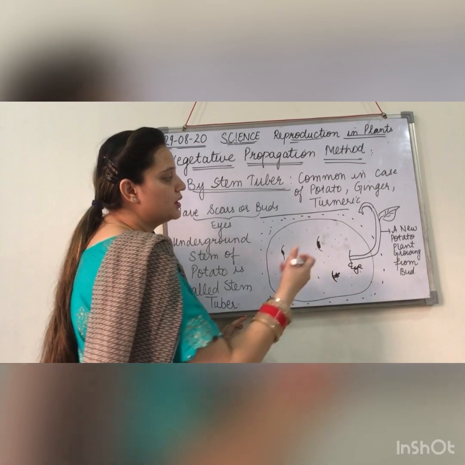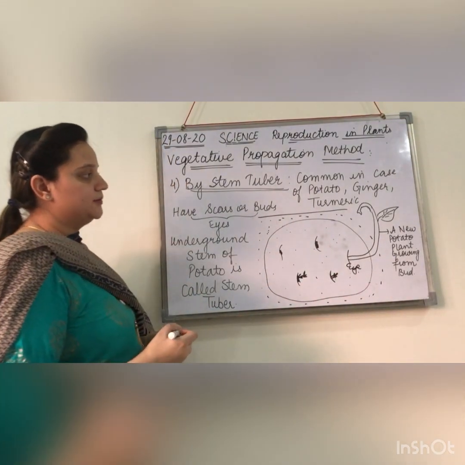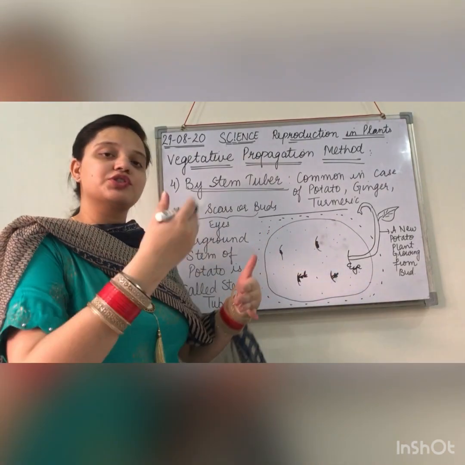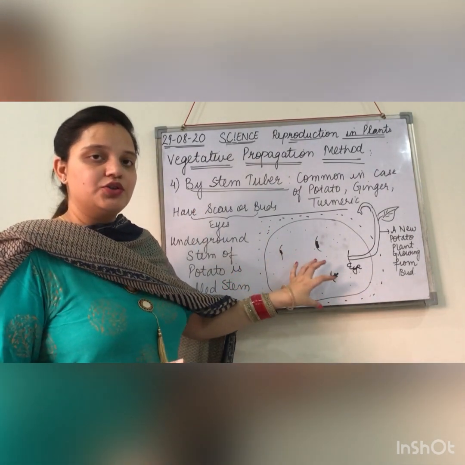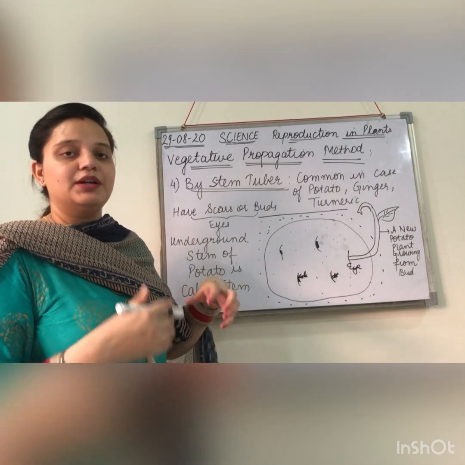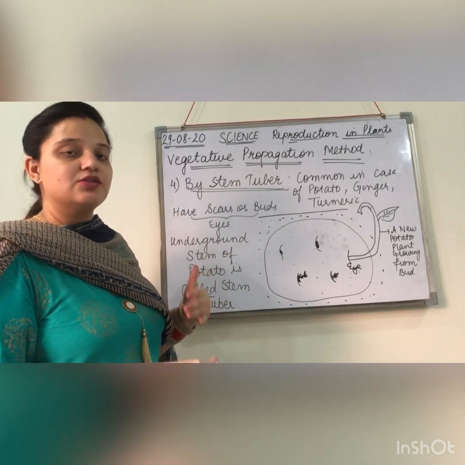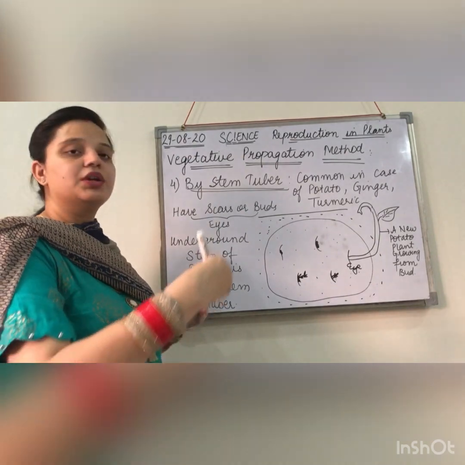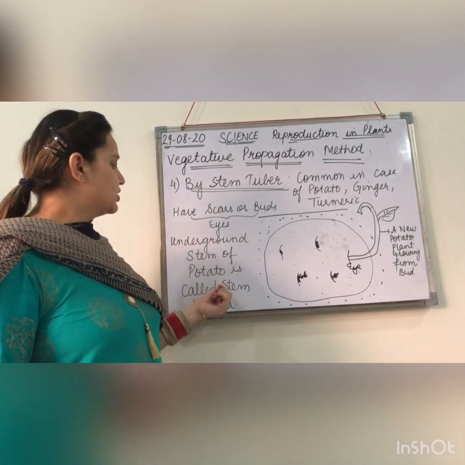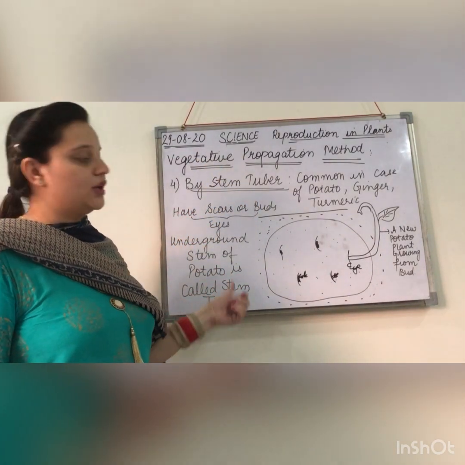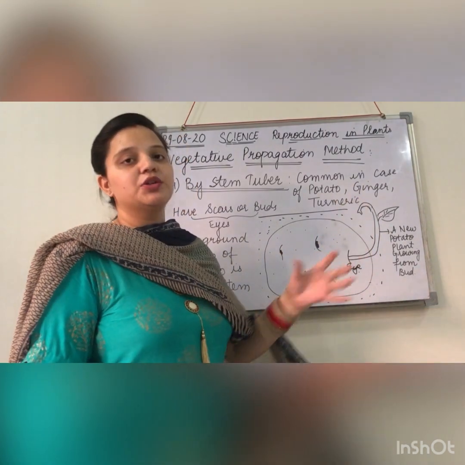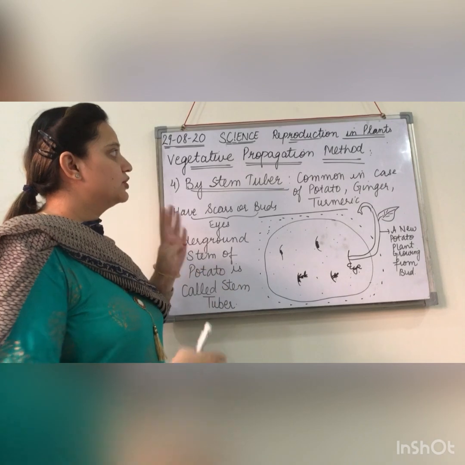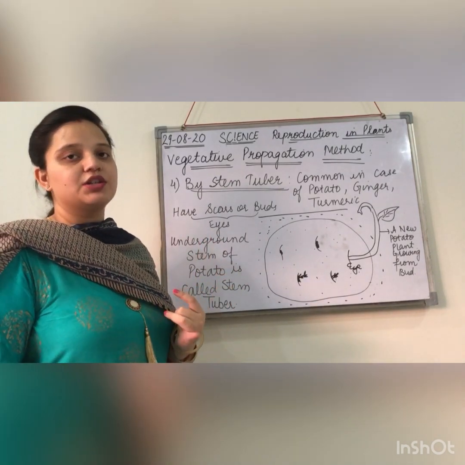So in this way we can grow a new potato plant from the bud of the original one. We are using the bud of the parent plant, and from the bud, from the eyes, or you can say from the scars of the parent plant, we are growing a new potato using the stem tuber. Now this stem will give you a new potato plant. So this is about the 4 methods of vegetative propagation.